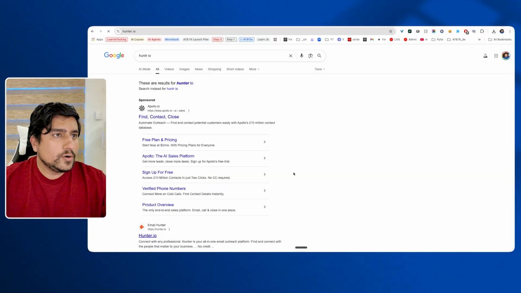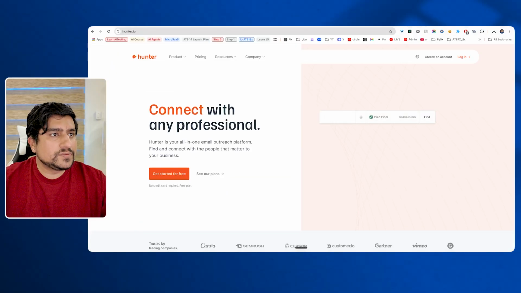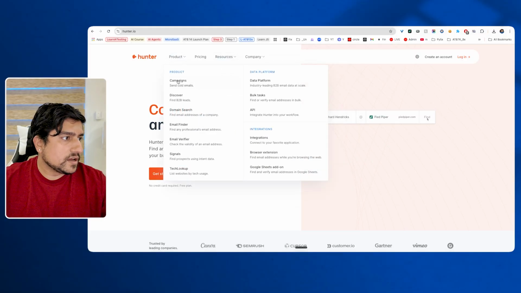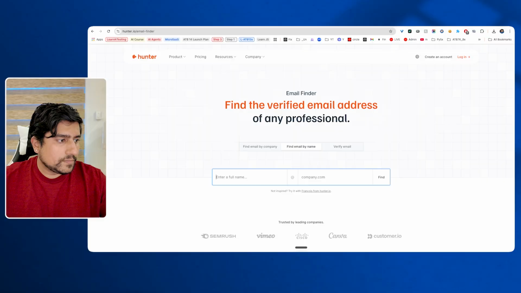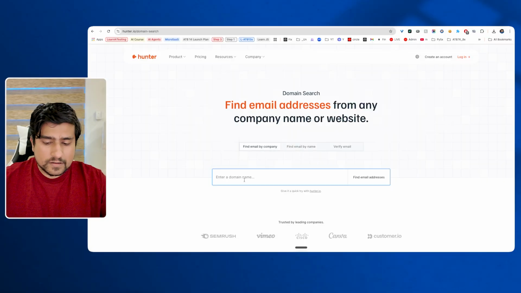Hunter.io is a website where you can still find the data even if we are not able to find it by other means. No worries, but generally it gives results. So, email finder: suppose I want to find emails for Wingify. Wingify is the company, so find by company name, Wingify.